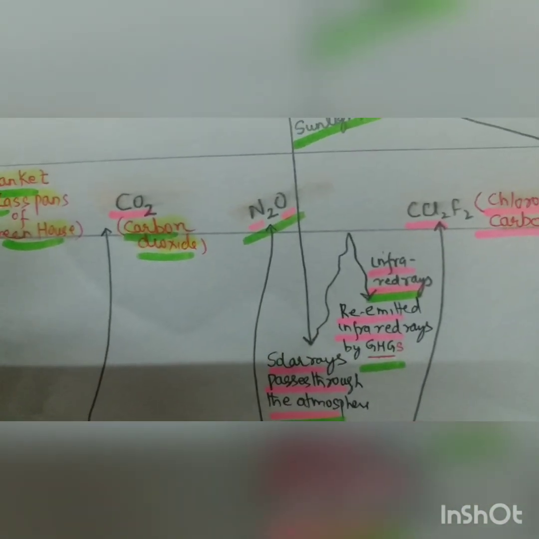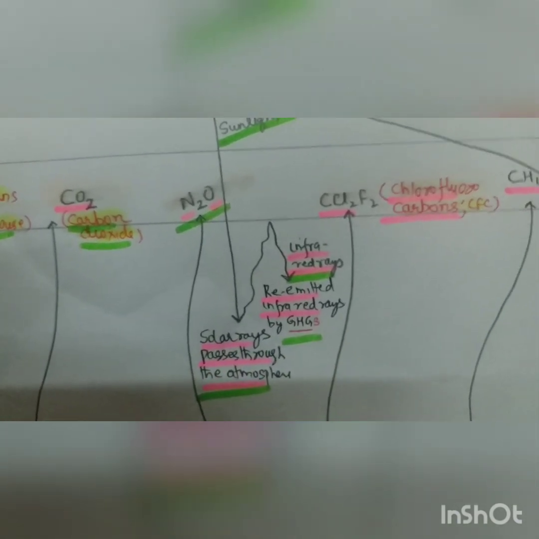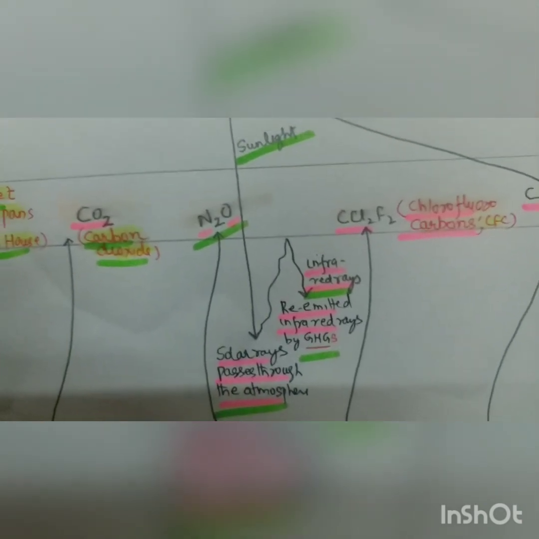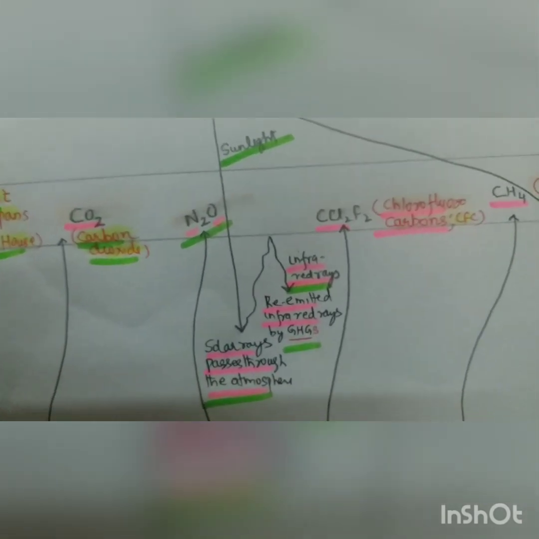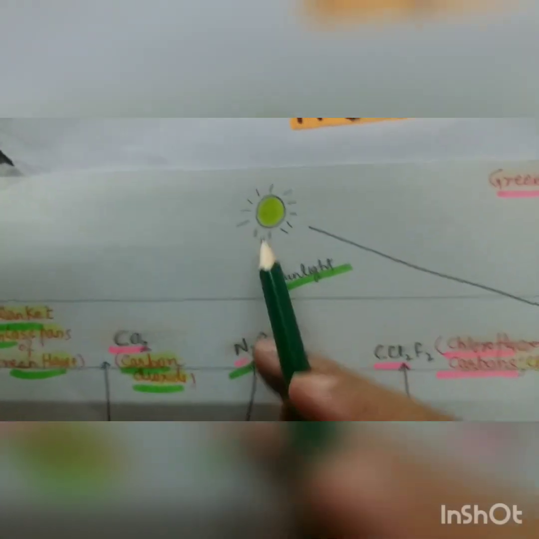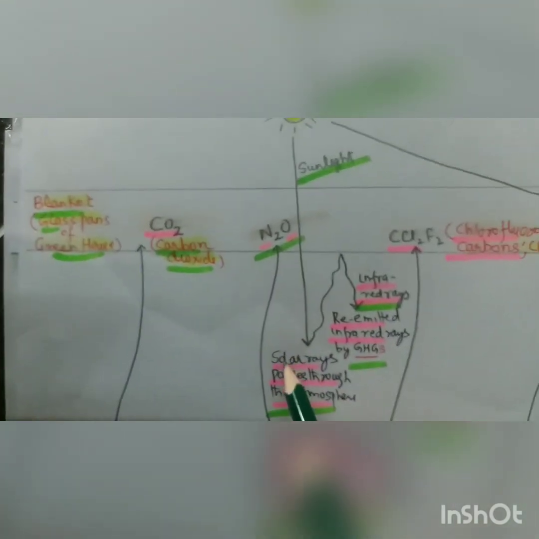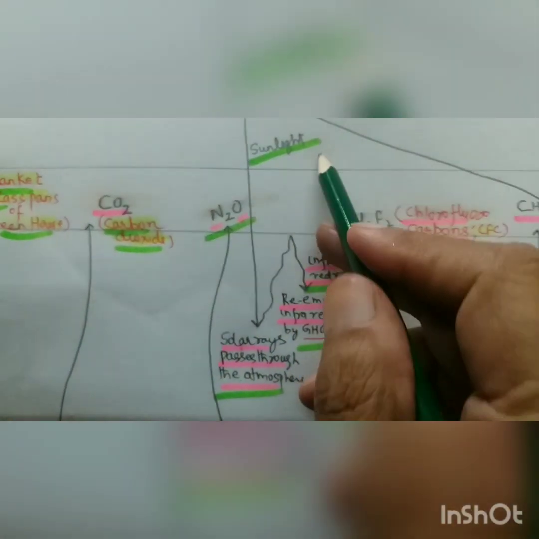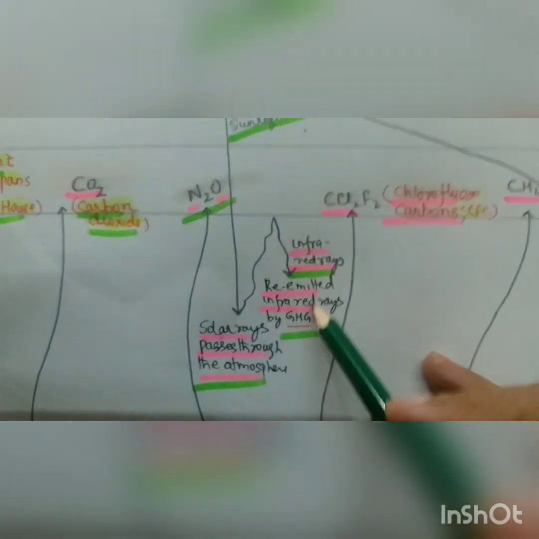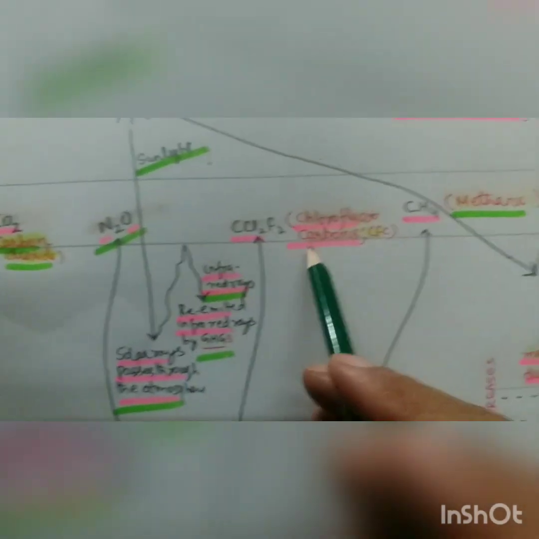This is defined as the raising of temperature by allowing solar radiation to pass in, but preventing long wave heat radiation from passing out due to the presence of this blanket. This blanket allows the solar radiation to come inside, right? Because of this blanket, the radiation doesn't pass out of the atmosphere, it is reflected back as infrared, and this blanket is made up of carbon dioxide, N2O, chlorofluorocarbons, methane.